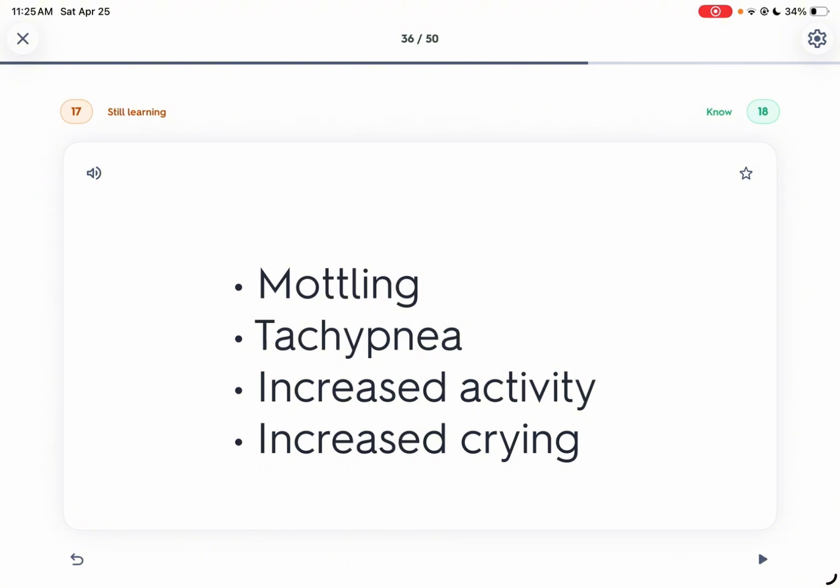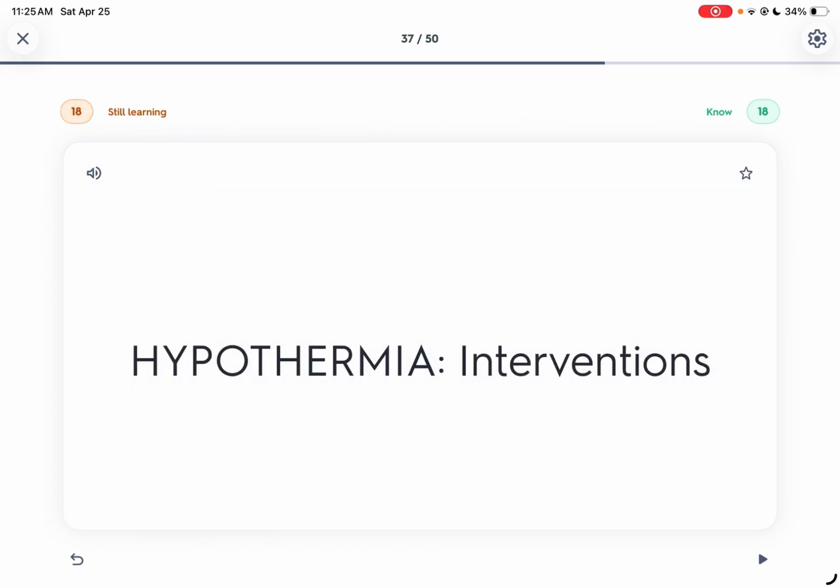Relationship to RR or hypothermia: increased activity and increased crying. So to compensate for the hypothermia, the baby will try to move around a lot. Increased crying too. So that is the assessment.